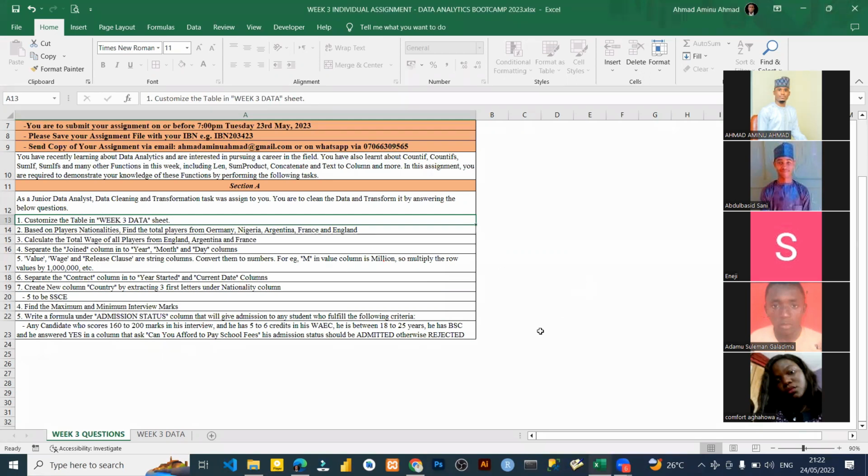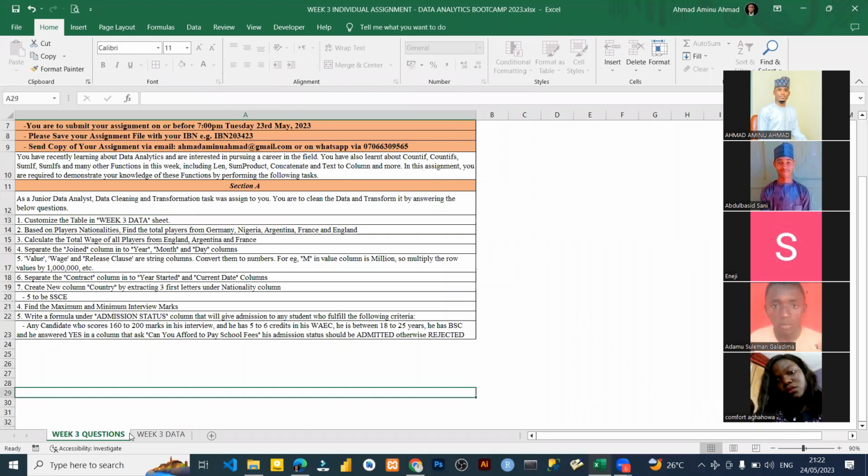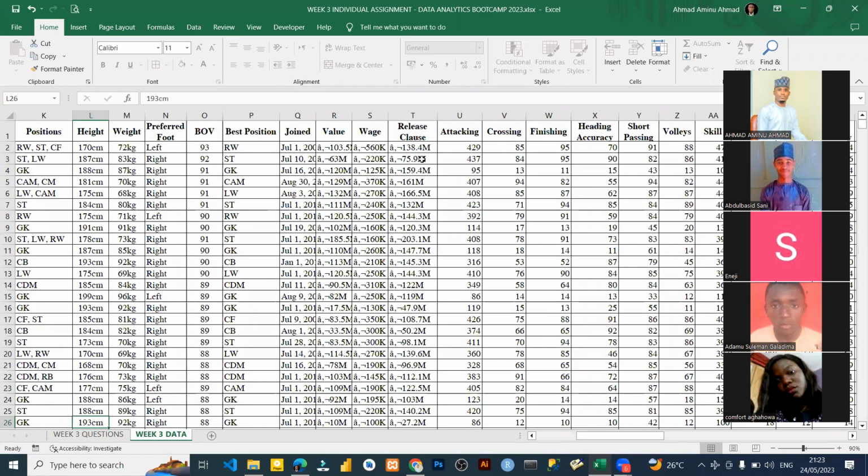So if you are to clean data, you are to clean each and every column to contain the appropriate data under it. For example, this particular column that has wage, value, that has this release clause is money. So there you need to clean it well for it to be money and to be quantitative data. Because by default here, as you can see, it's not a number, it's qualitative data.